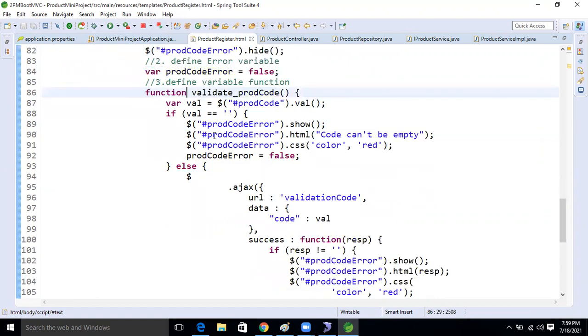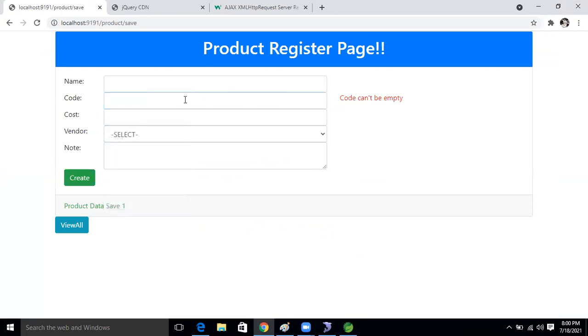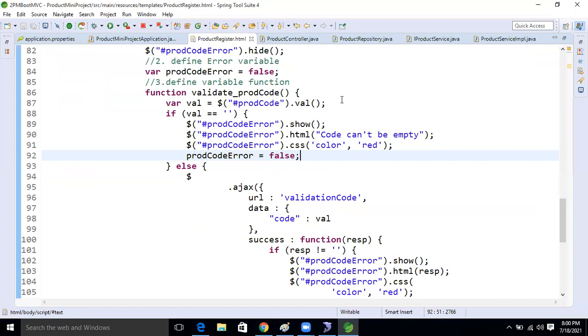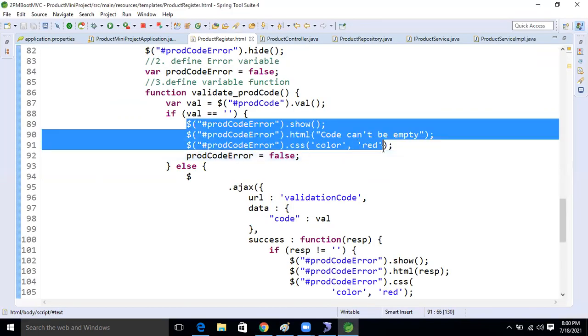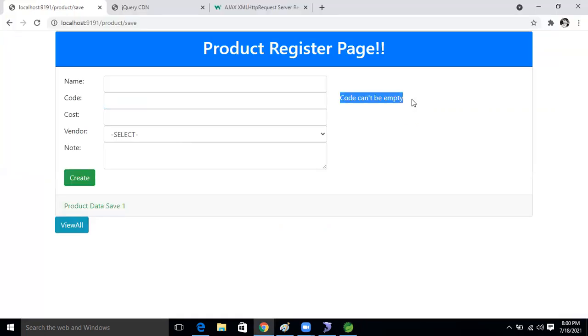So what I'm doing now, after performing all the operations, this function, if empty means, whenever this block executes, if this area is empty, we are not putting any data. So at the time this block is executing, currently we are not putting data, and we are getting this message because of this block only. And here, product code, and the error HTML code, this message only we are getting. See here, what message we are getting now, that message only, right?